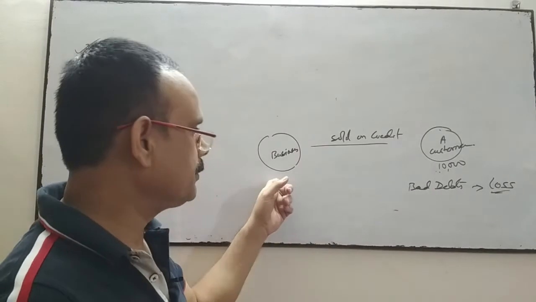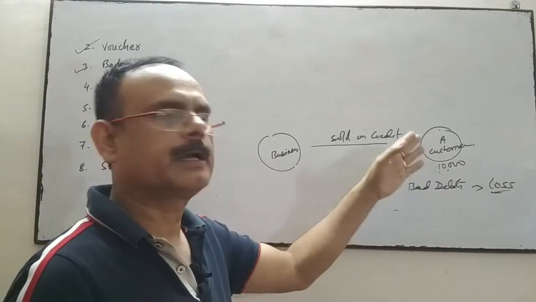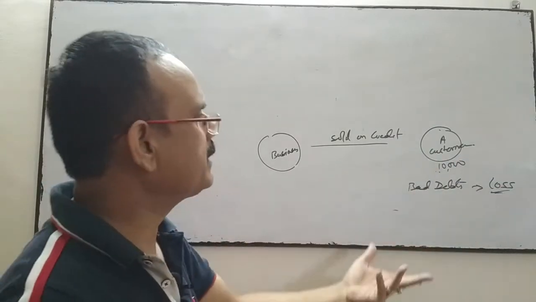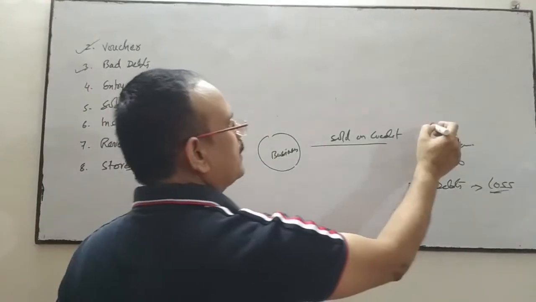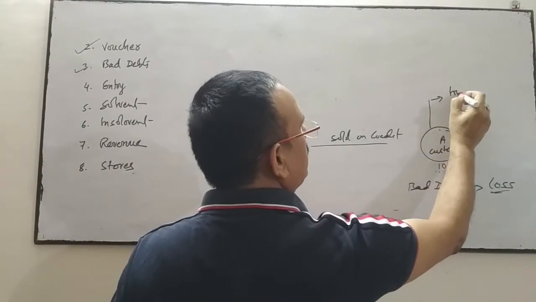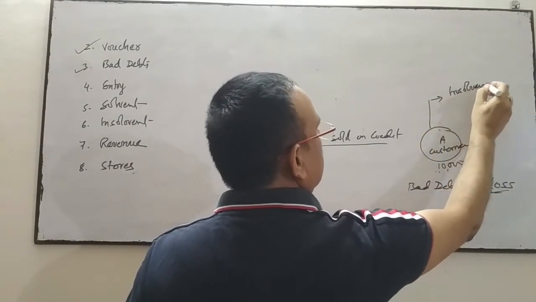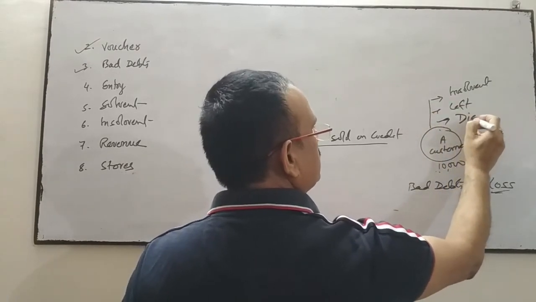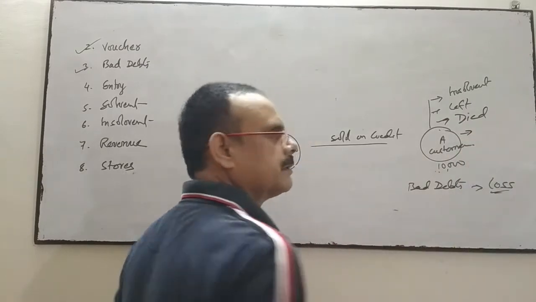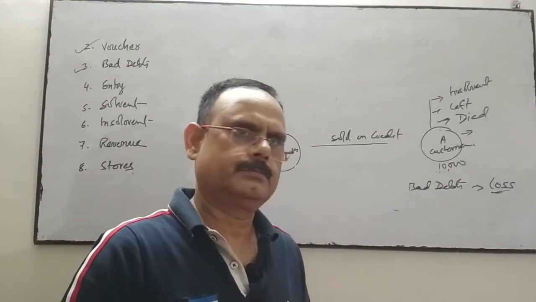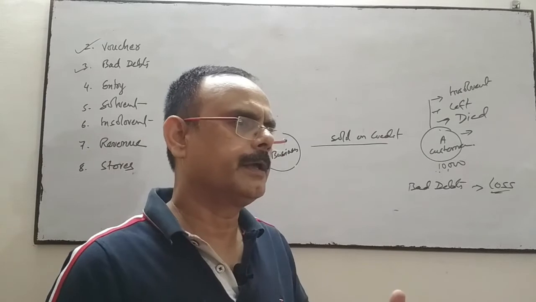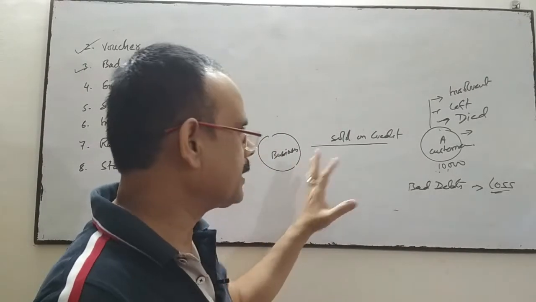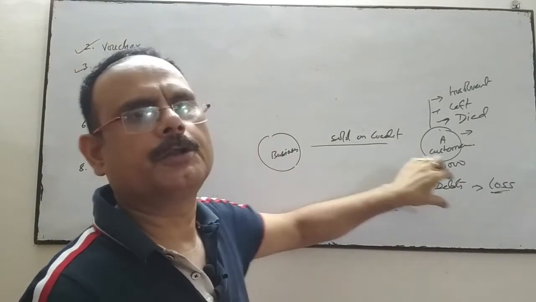So here, if we sold goods on credit to our customer, and the customer failed to pay that amount, or we are unable to realize that amount, whatever the reasons may be, the customer is insolvent, the customer has left the place, the customer died, or the customer is not ready to pay the amount, and we are not able to realize that amount from the customer or his family, then we treat that amount as bad debts, and it's a loss.